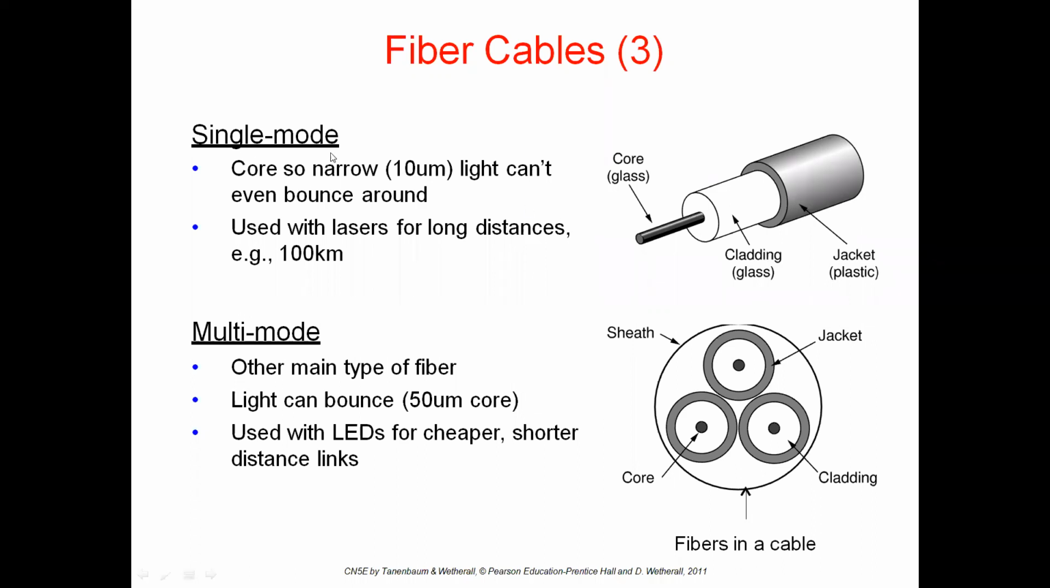The core means the light carrier, so it is narrow. Core means glass material. Through this glass material only the light will be transmitted. Just remember this. Through this core material, which is 10 um, the light can't even bounce around. Why? Because it is a very small size, 10 um, so the light can't even bounce around.